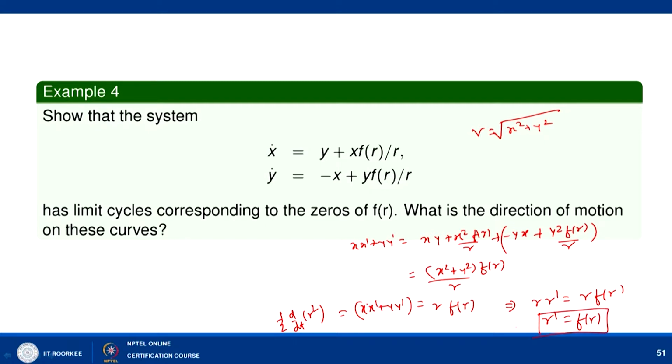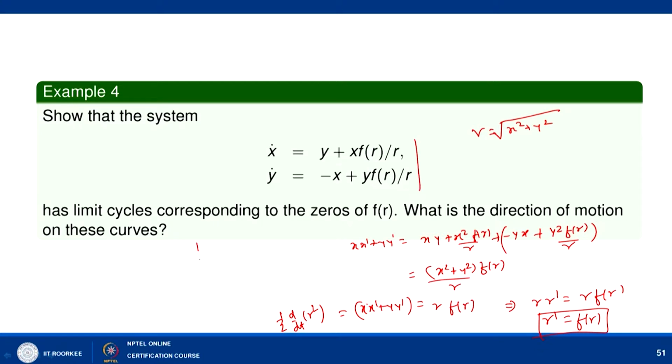Now, zeros of f(r) will give you the equilibrium solutions or fixed or critical points of r dash equal to f(r), right. So it means that zeros of this will give you closed curves, right, and now we can check that these closed curves are nothing but limit cycles, and the direction will be given by this thing.